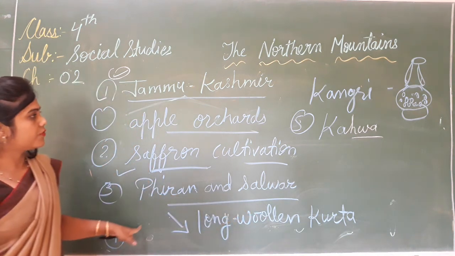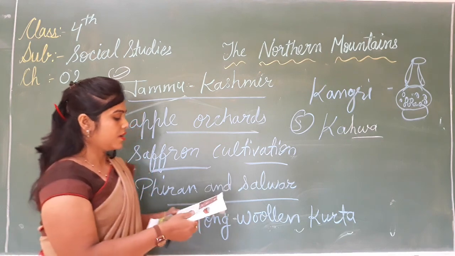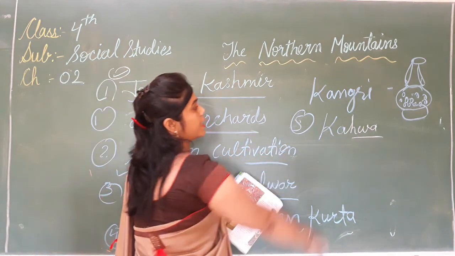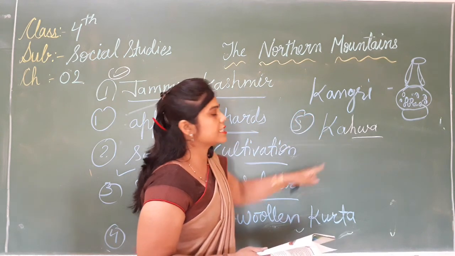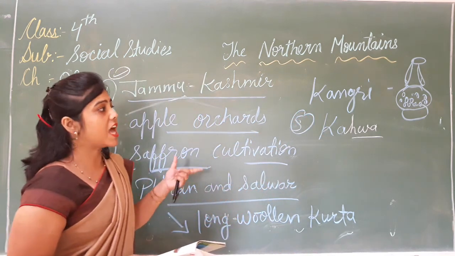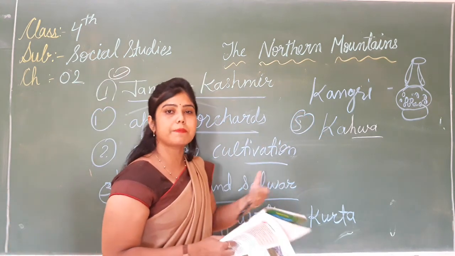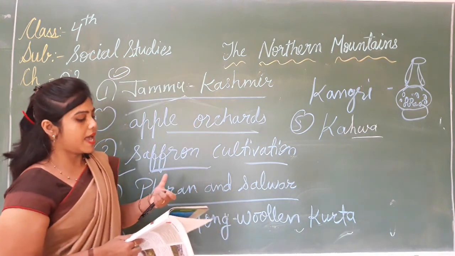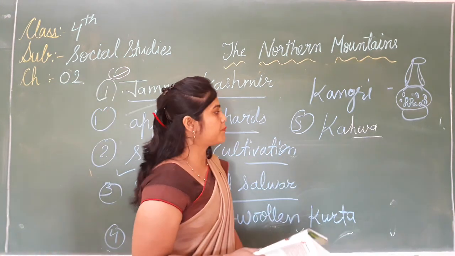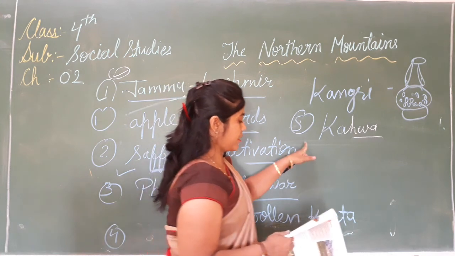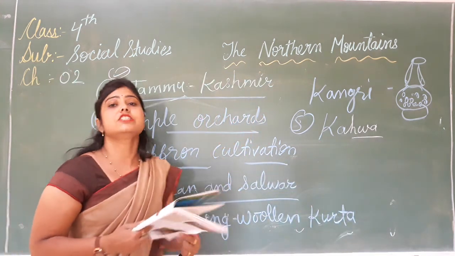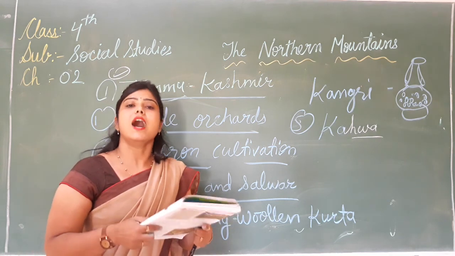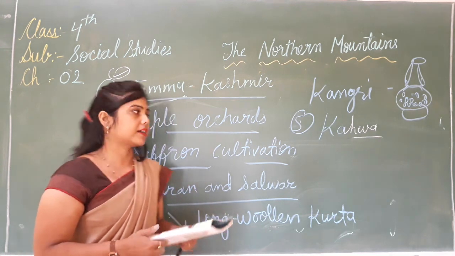And fourth, during winter they use kangri, that is the small earthen pot. इसमें क्या रहते हैं? Burning coal to keep ourselves warm, and they drink a special type of tea that is called kawa. And some tourist places in Jammu Kashmir are Srinagar, Gulmarg, Amarnath and Ladakh.